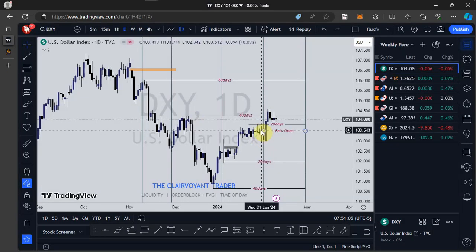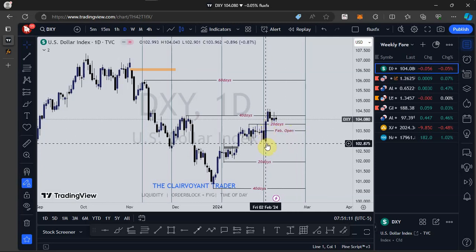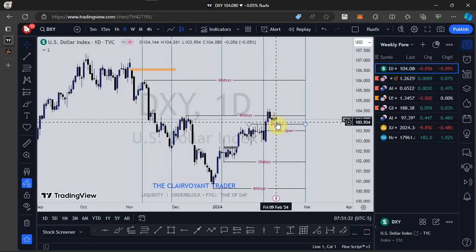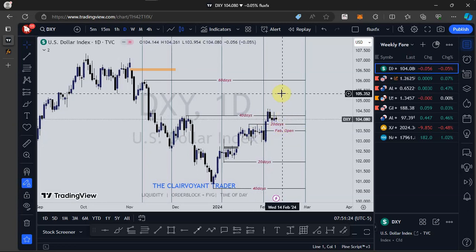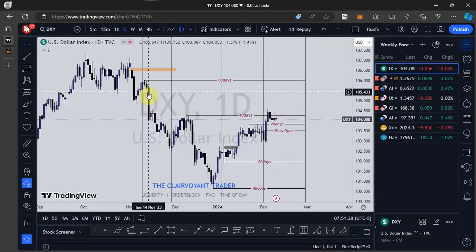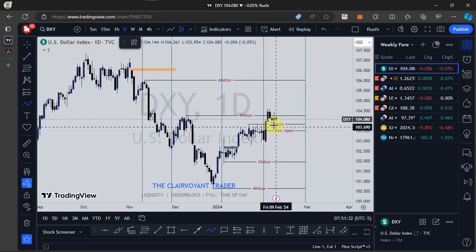For USD, we had the month opening, February. Then we have price trading below February's opening price. Now we've seen price taking out the previous 20-day high and the previous 40-day high. And so at the moment, I'm expecting to see USD, or the dollar index, push to the upside. I want to see this high taken out into this imbalance we are seeing here. Something like this will be my expectation going into a new week.